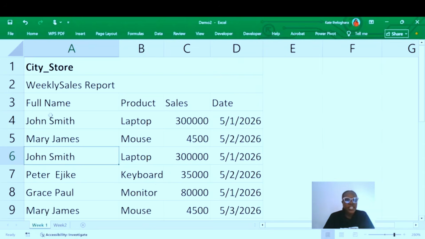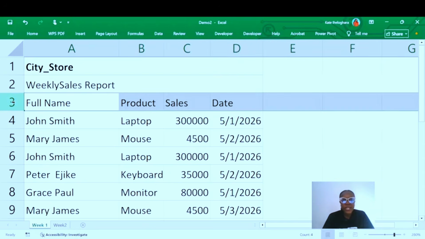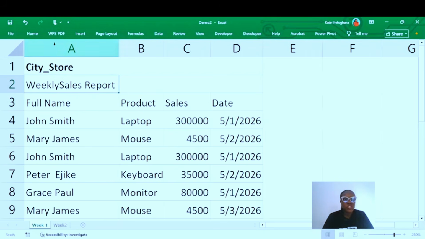If you look closely, you can see our header is in row number 3. We want to push our header up to row number 1, the first row. And this is a title, City Store and Weekly Sales Report. They are actually irrelevant, so we want to get rid of them. We'll delete them, so that once we have, the full name, product, sales column, and date column will be on the first row.